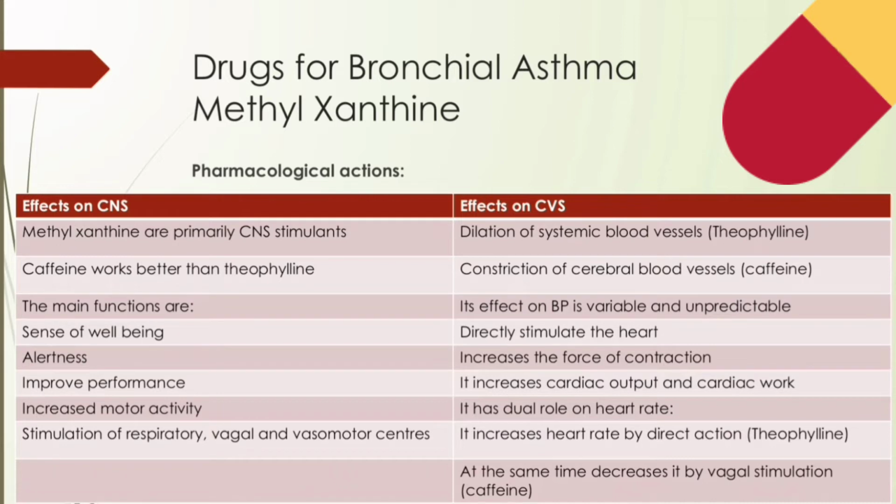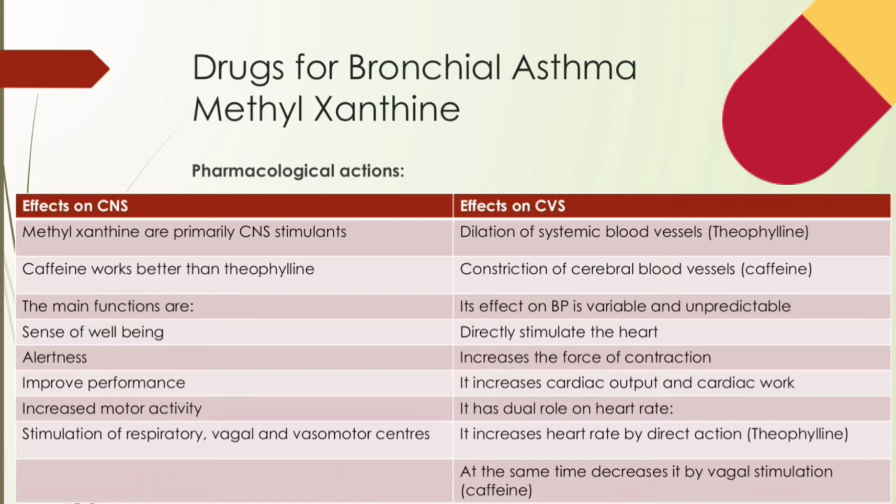They also stimulate medullary vagal, respiratory, and vasomotor centers. Also, vomiting at high doses is due to both gastric irritation and some stomachache problems. So this is about the effects on CNS due to caffeine and theophylline.